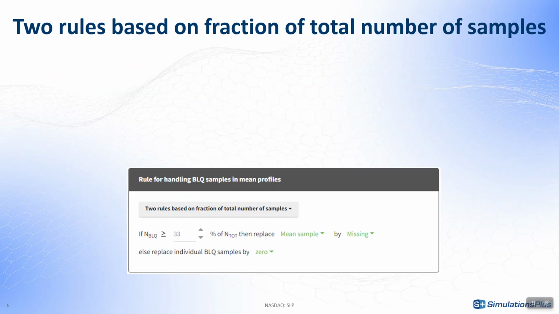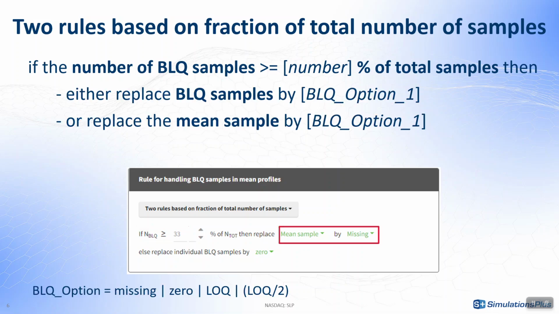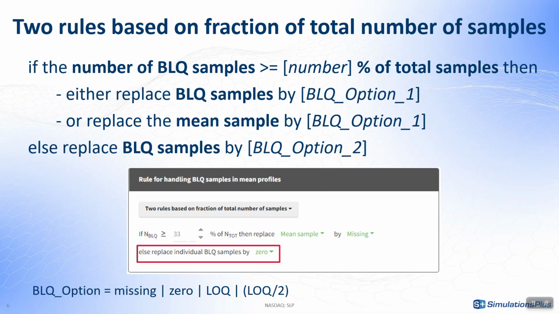Two rules based on the fraction of total number of samples is very similar, but in this case my threshold is a percentage of the total number of samples per time point and stratification group. And I define two rules for what to do when there are a lot of BLQ samples or only a few BLQ samples. This rule can be useful if the number of samples is quite different across time points or stratification groups.